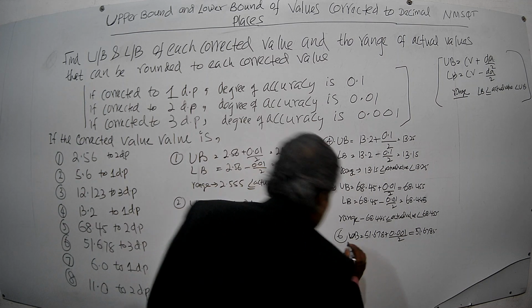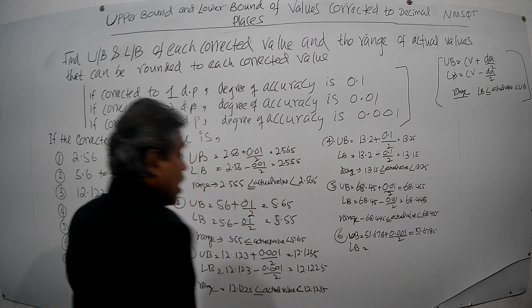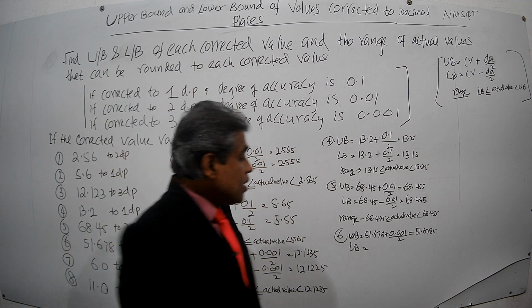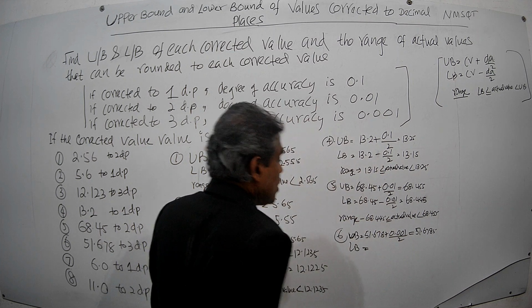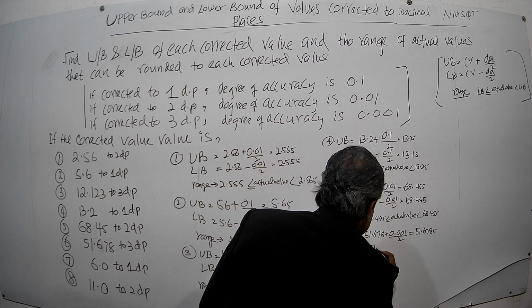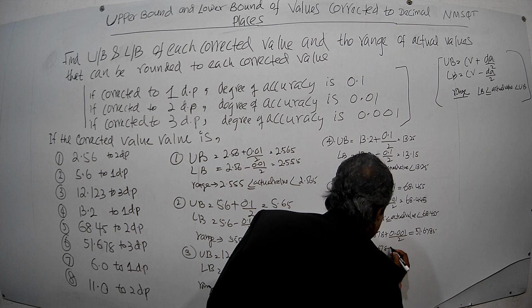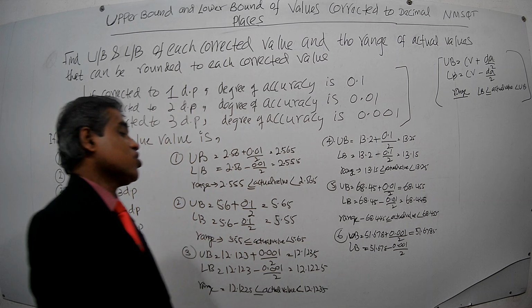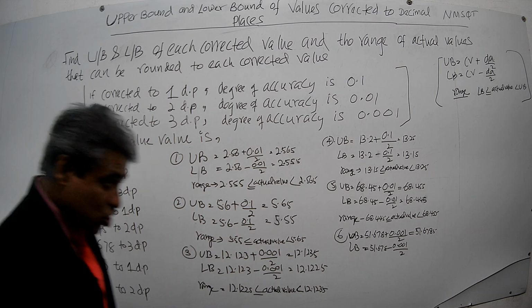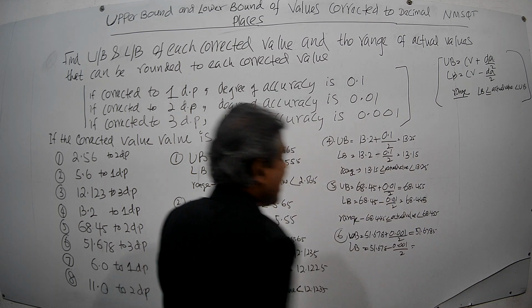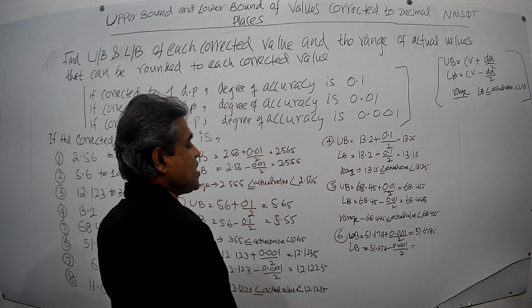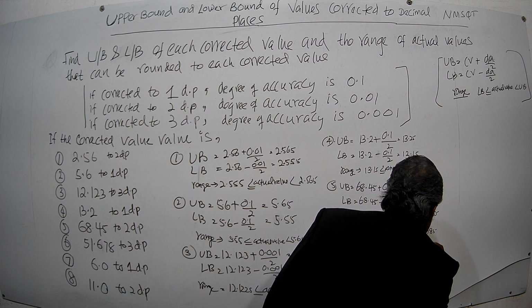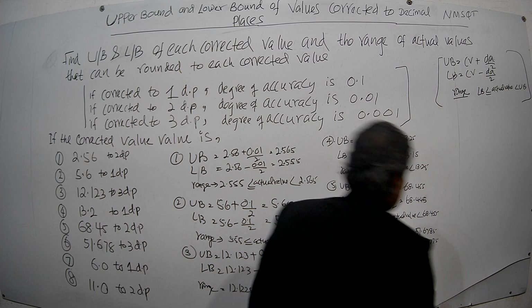Then the lower bound. The lower bound will be how much? Corrected value minus degree of accuracy over 2. That's how we calculate the lower bound. The corrected value is 51.678 minus 0.001 divided by 2, that is degree of accuracy 0.001, as the number has been corrected to 3 decimal places. Then you deduct, and you are getting 51.6775. So that is the lower bound.